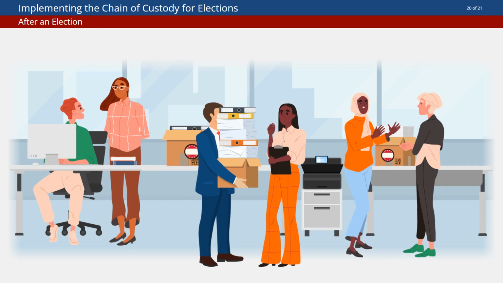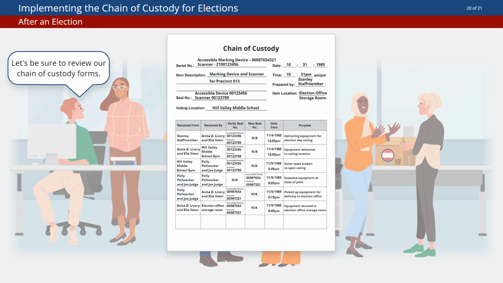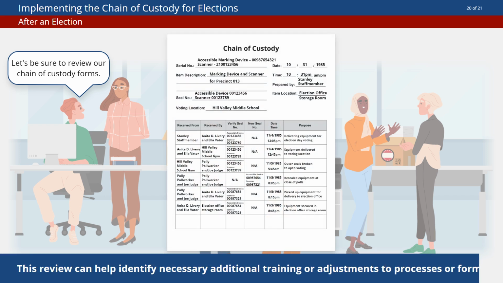Third, after an election, incorporate a review of chain of custody forms into your post-election processes. Chain of custody is one of the many tools we use to secure elections, and this review can help us understand where we may need additional training or adjustments to processes or forms.